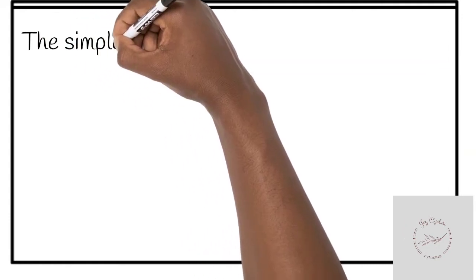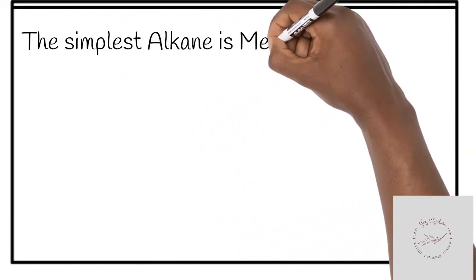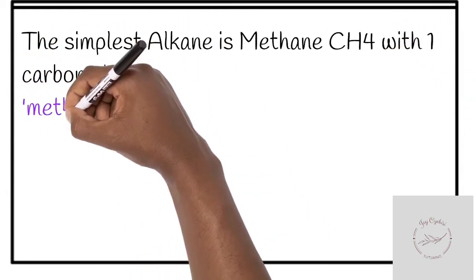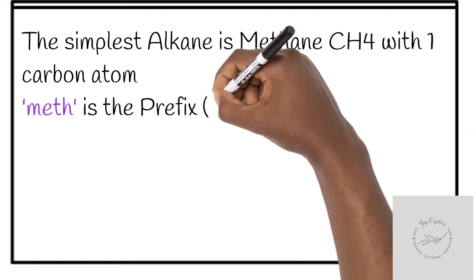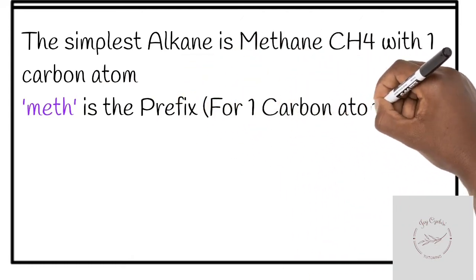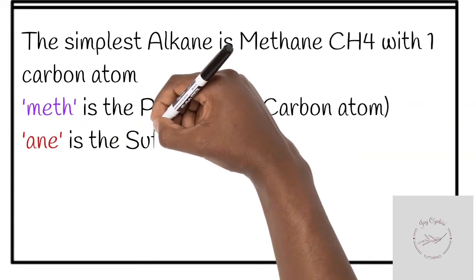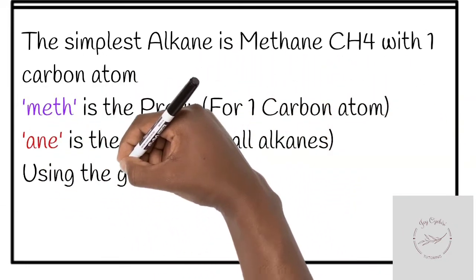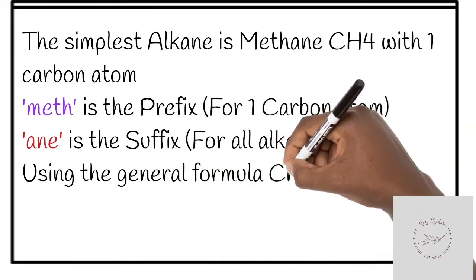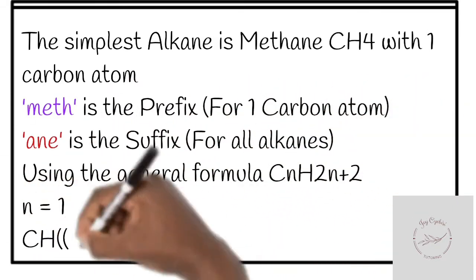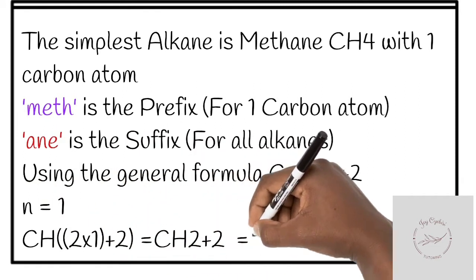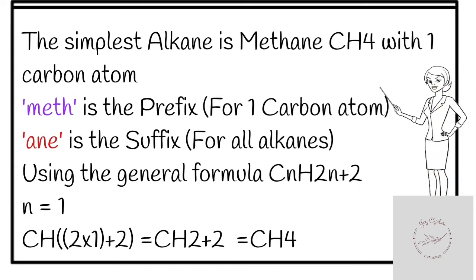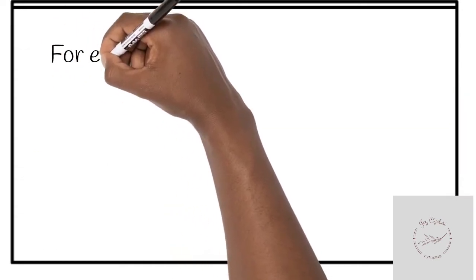The simplest alkane is methane, which has the molecular formula CH4 with 1 carbon atom. The "meth" represents 1 carbon atom, which is the prefix, and the "ane" is the suffix, which represents all alkanes. We can use the general formula for alkanes to calculate the molecular formula once we know the number of carbon atoms. In this case, it is 1. So if we substitute this 1 into the general formula, we get CH4.